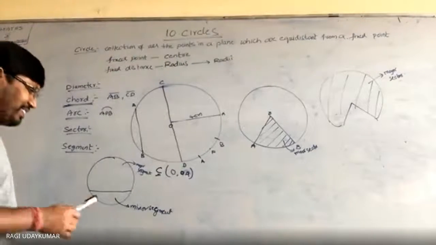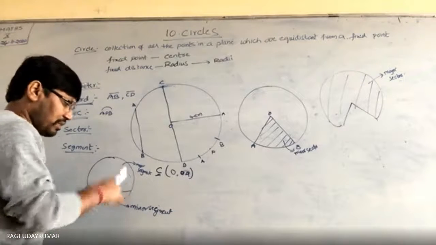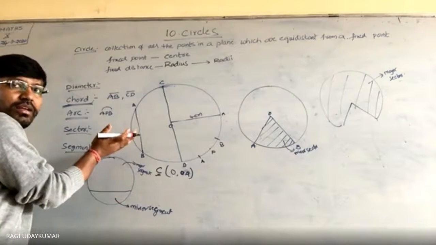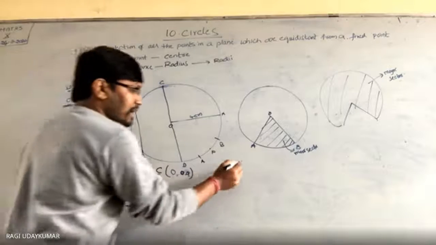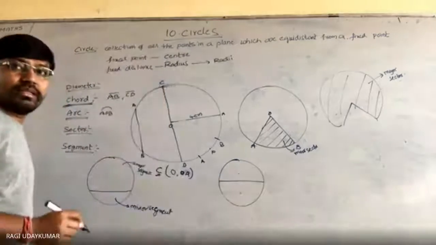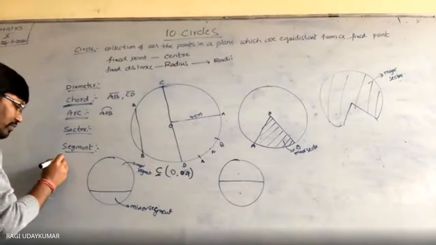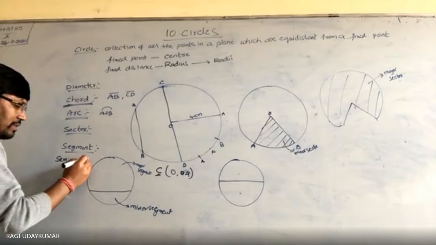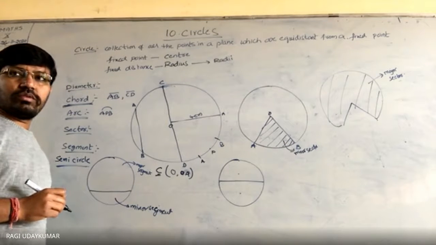Okay. So here, what is this? This is the major segment, this is the minor segment. The bigger one is major and the smaller one is minor. And if the diameter divides the circle into two parts, what do we call each part? We call it a semicircle. Is it audible to you? Yes, sir. It is really amazing.